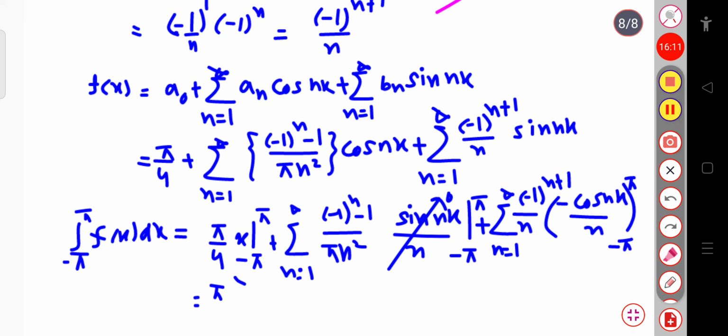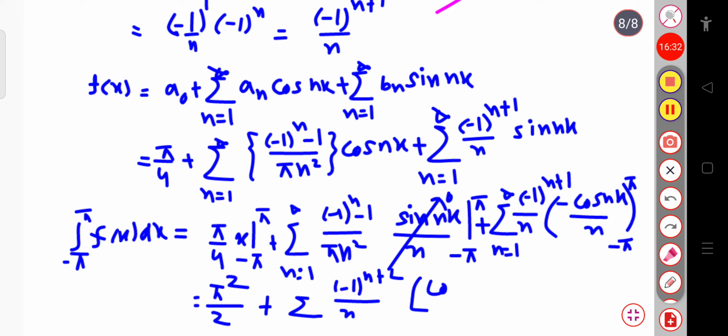Now for the third term, this will be plus the sum over n equal to 1 to infinity. If I take the minus sign common, this will be minus 1 power n plus 2 divided by n, and now if I put the value, this will be cos n pi for the upper limit. Here we have taken the minus sign common already, so this will become minus 1 power n plus 2. So this will be cos n pi minus, for the lower limit, cos of minus n pi.